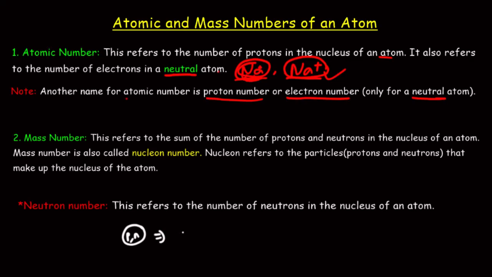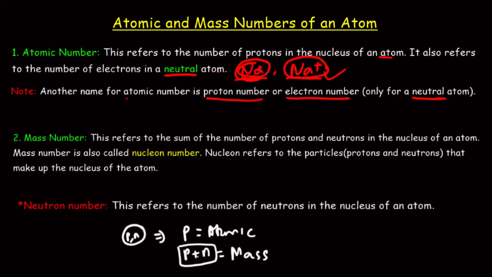If we focus on only the proton, then we are talking about atomic number. But if you focus on the summation of the protons and the neutrons, then we are talking of the mass number.